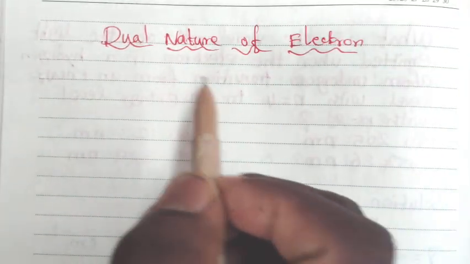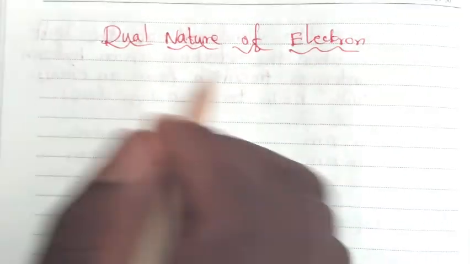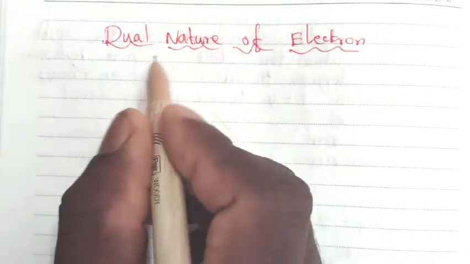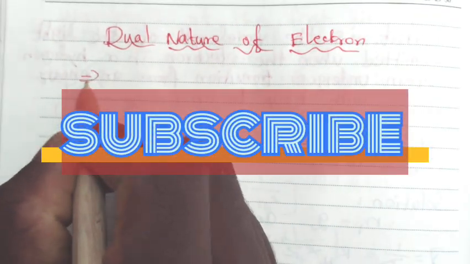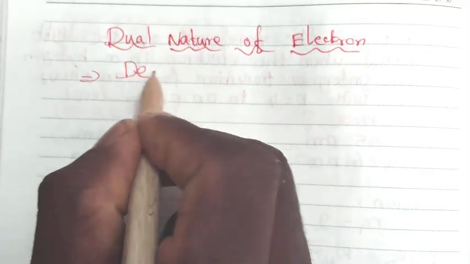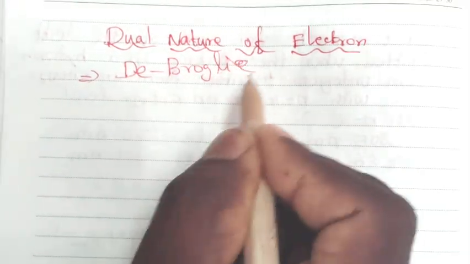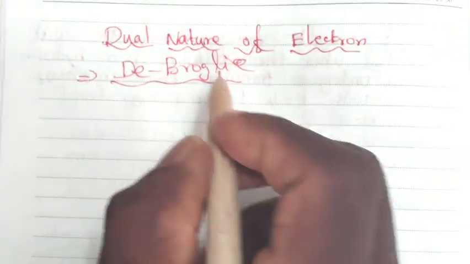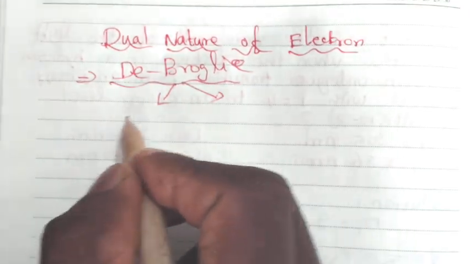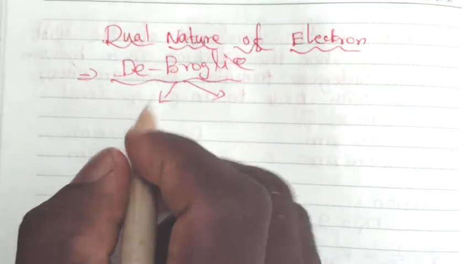Dual nature of electron. This topic we will see in this video. The dual nature of electron was proposed by de Broglie. He proposed the dual nature of electron, based on Einstein's theory as well as Planck's theory.